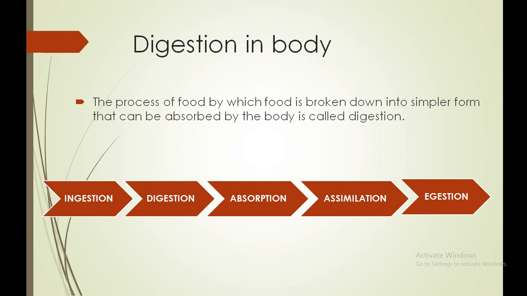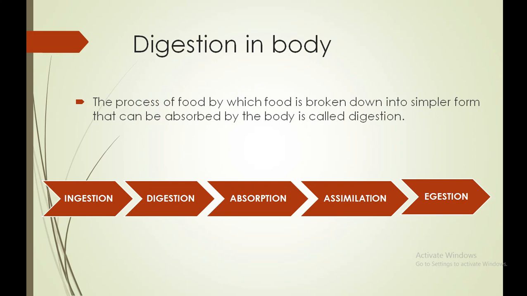This process is known as digestion. Now digestion is a huge process which consists of different processes, a kind of a system, the digestive system. Digestive system means the organs which perform the digestion process.